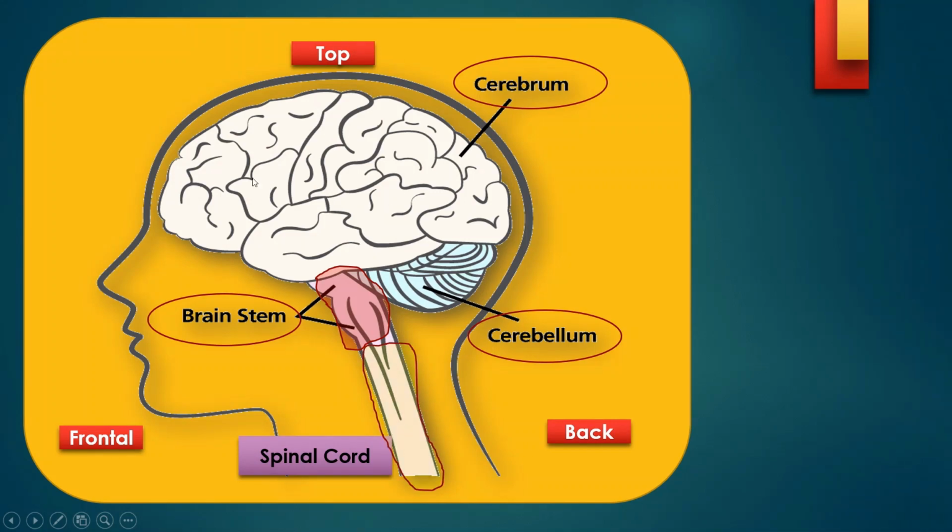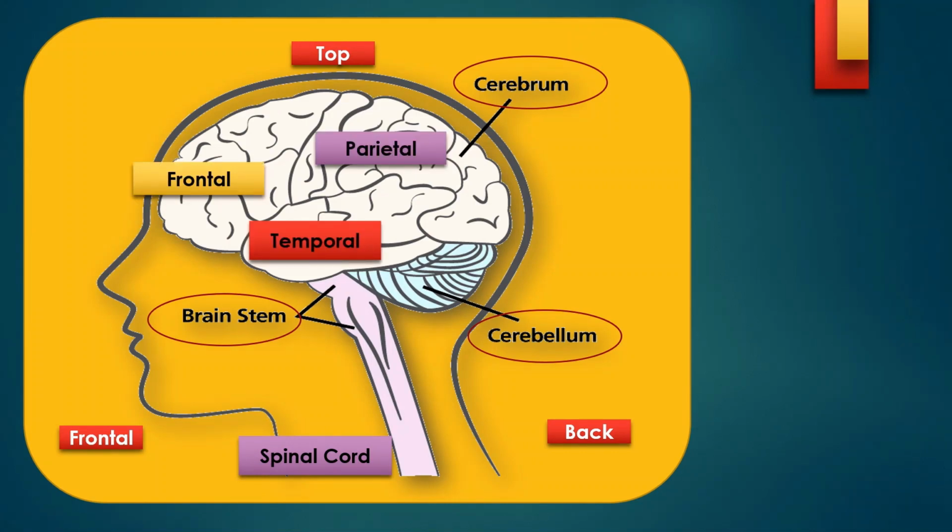The nerves from the brain go through the spinal cord to the whole body. The brainstem is a very important structure, and it's the oldest part of the brain. Moving further, you can see the frontal lobe, temporal lobe, parietal lobe, and the occipital lobe, and the blue color is the cerebellum.